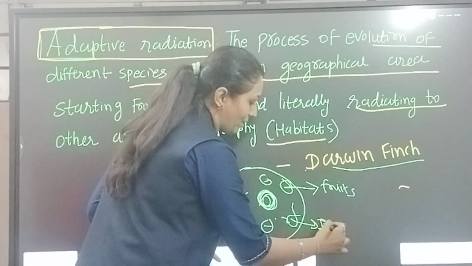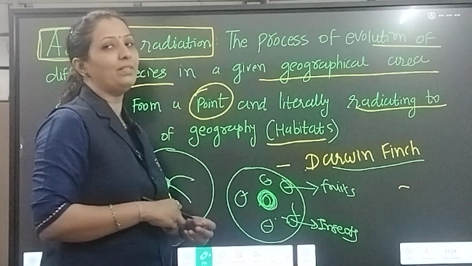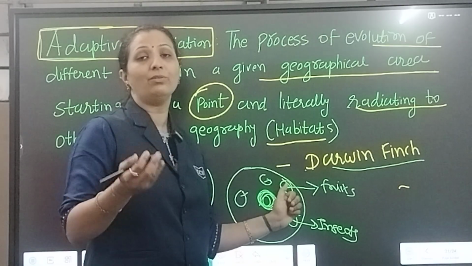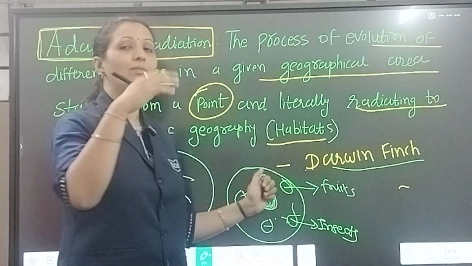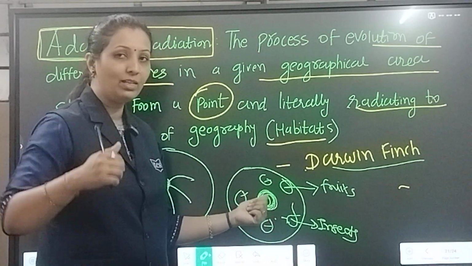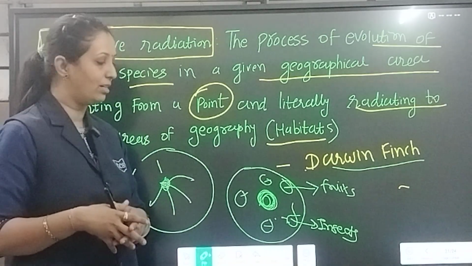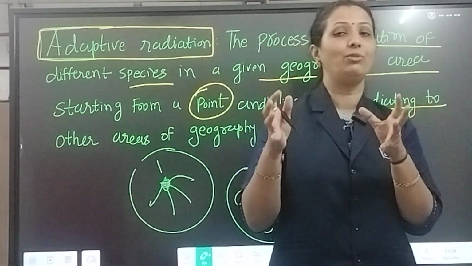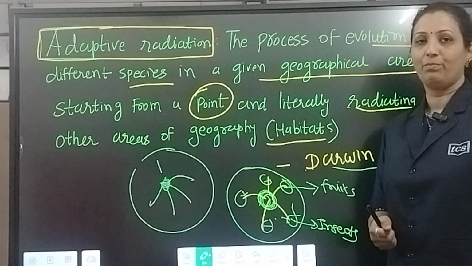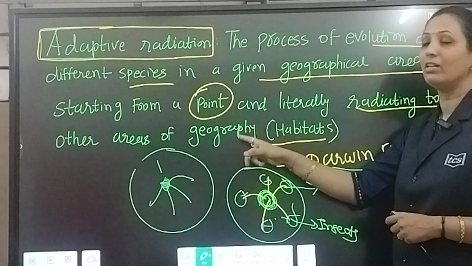Same over here, where insects are more in number, so these finches are insectivorous and their beak shape is further changed. So remember, everywhere Darwin observed the seed eater first. He concluded by his observation that the seed eater is the dominant, main one, and gradually it started modifying according to the need and the habitat where they have to live. So that leads to adaptive radiation. According to the adaptations, it shows the formation of new species within the same geographical area.